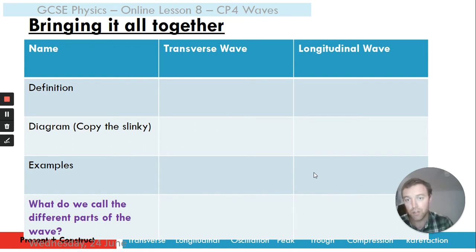Okay, so you should be able to complete this table. Now, for the extension task, if you're a higher or a triple student, what do we call the different parts of a transverse and a longitudinal wave? This is a revision lesson, so you should have seen this before.